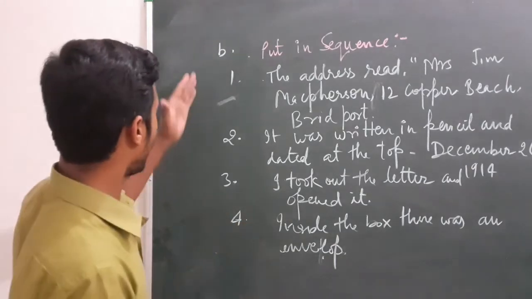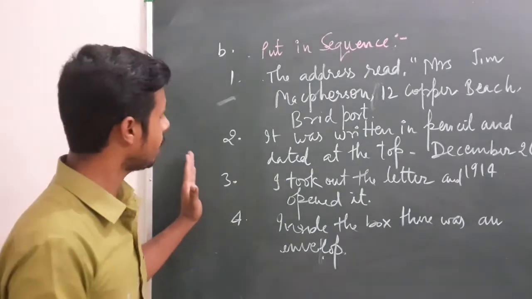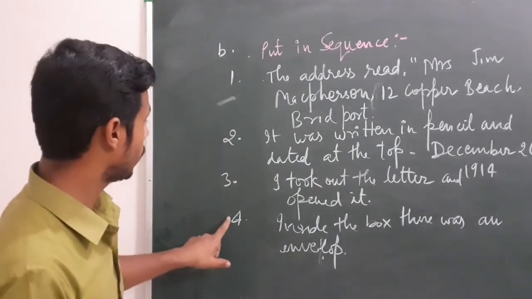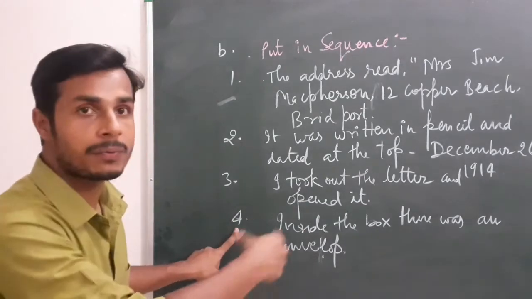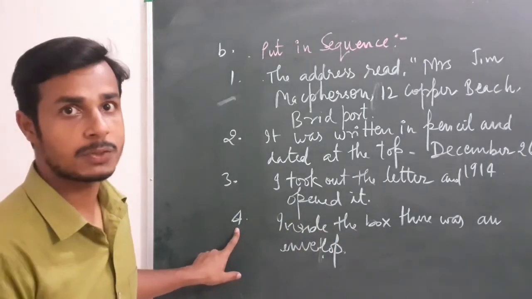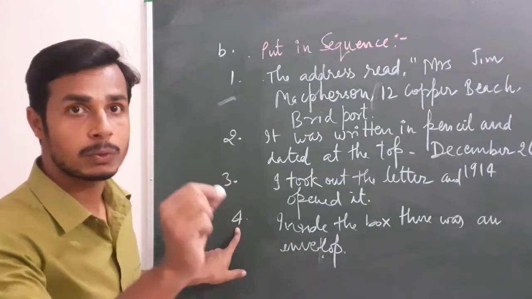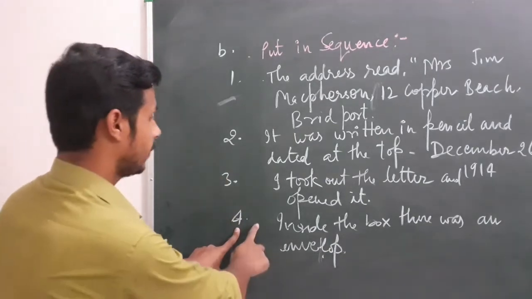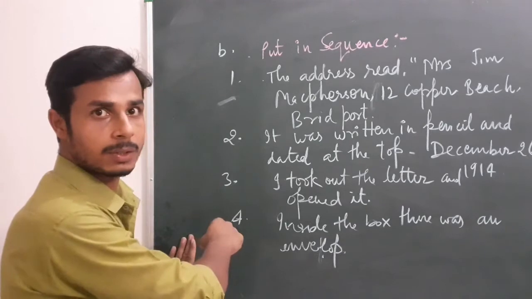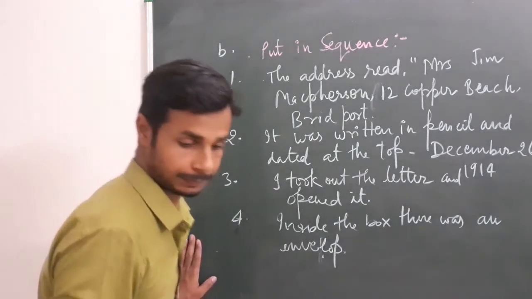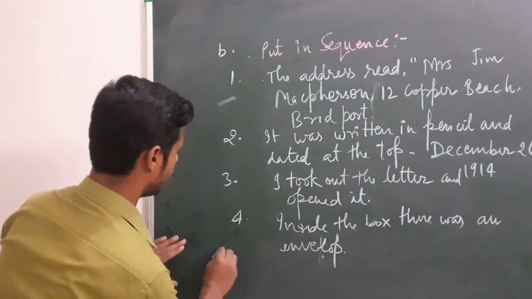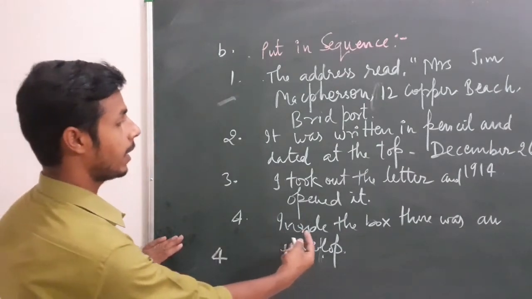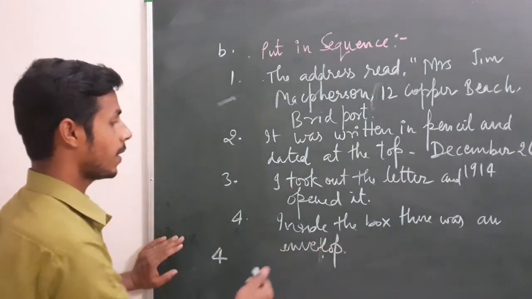Now when we read the four options, we find that the option which has been written at the very last comes very first in your textbook. Meaning when you read your book, you find that this sentence comes very first. So we have to write option number 4: inside the box there was an envelope.